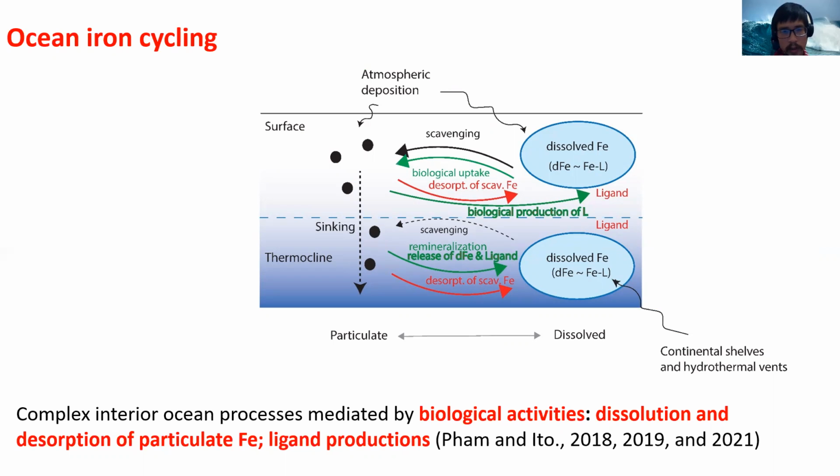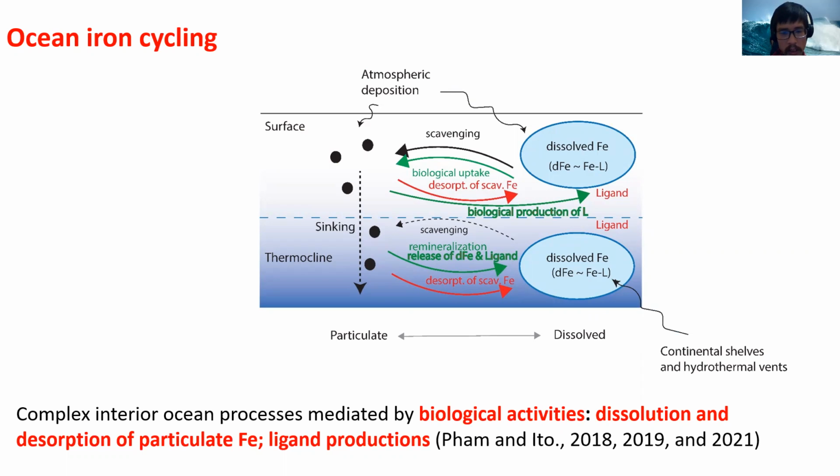Biological processes interact to control the iron distribution: the uptake of iron by phytoplankton, the remineralization of iron from sinking organic particles, the scavenging of iron by organic and inorganic particles, the desorption of scavenged iron from sinking particles, and the release of ligands, which are organic materials that protect iron from scavenging. All of these biological processes interact with each other to control the iron distribution in the interior ocean.